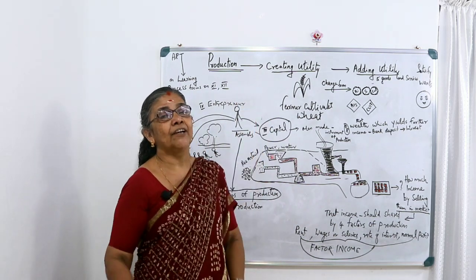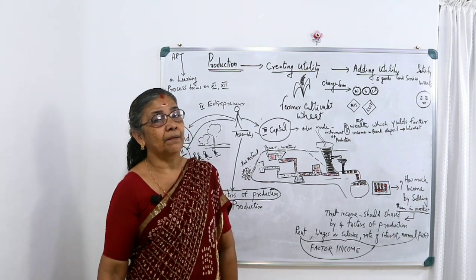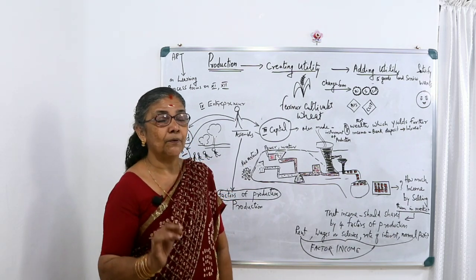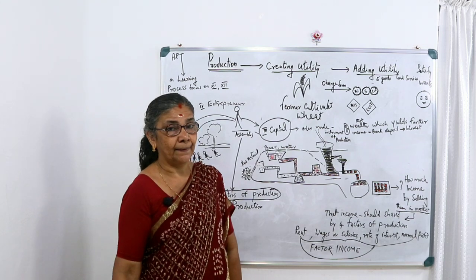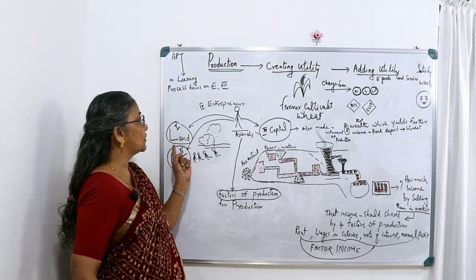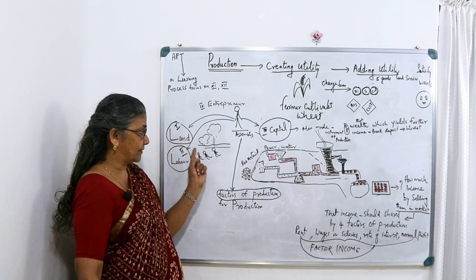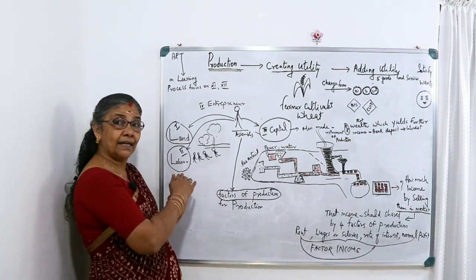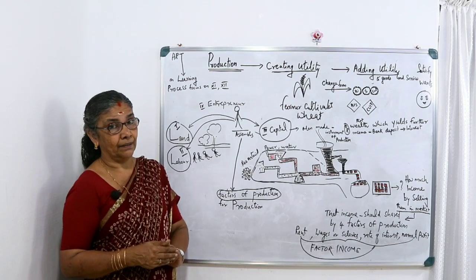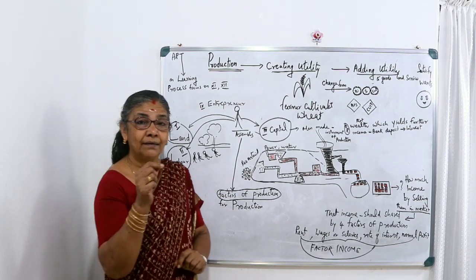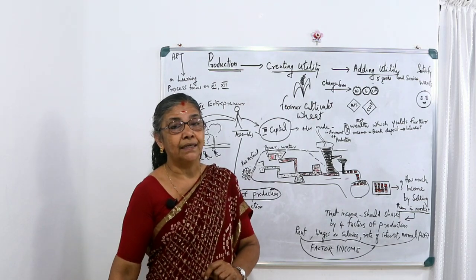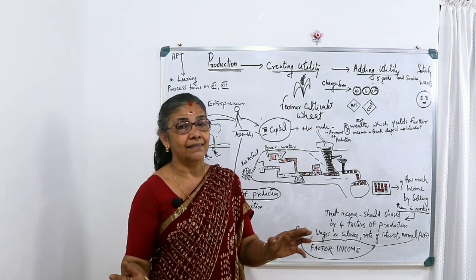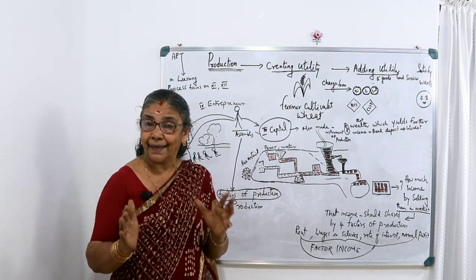Yes, when we speak about production, we can see what is done in the production process. In order to produce a commodity, what things do we need? First of all, we need land. Then we need labor. In more detail, when we are starting an industry, first of all we need certain managerial staff.